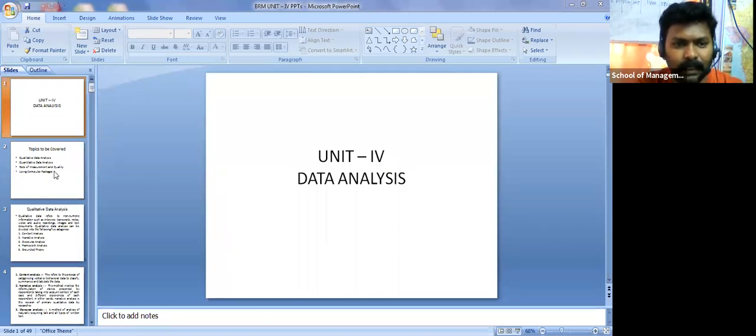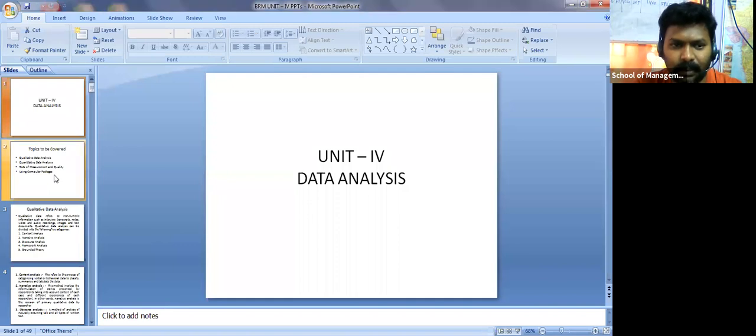So as of now, in the first unit, second unit, third unit, we discussed what is research and different types of research, and even research design, and how we are going to collect the data, and how many sources we have, primary source, secondary source, and even the software which we have, right? So how to use those software, coding and everything we discussed. Now once you collect the data, then the most important thing is you have to analyze that data, right?